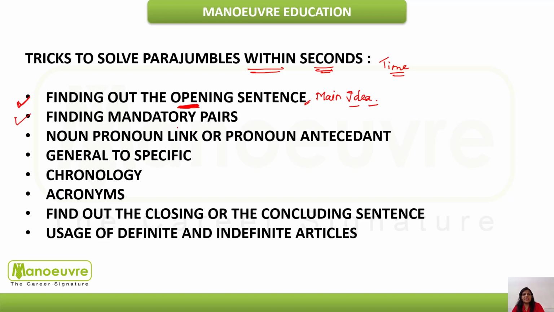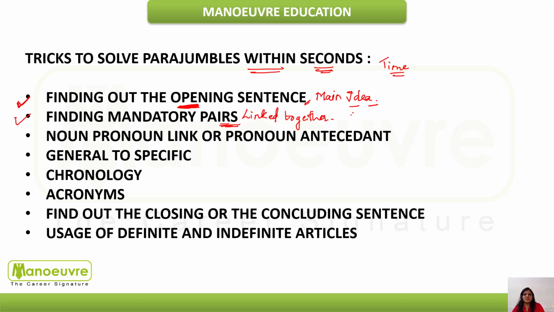Next comes finding mandatory pairs. Now there are some pairs which are linked together. If you read the paragraphs carefully, you will see the pairs which are linked together. Either there would be a question followed by the answer. So the statements having the question and the answer are mandatory pairs. So they are definitely linked together. You would get at least one such pair which is linked together, and these are known as mandatory pairs.